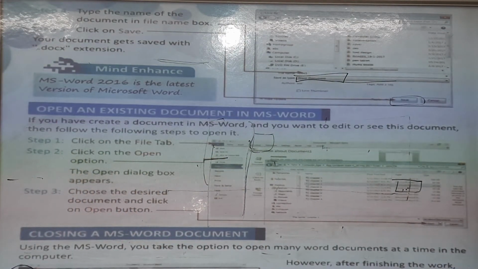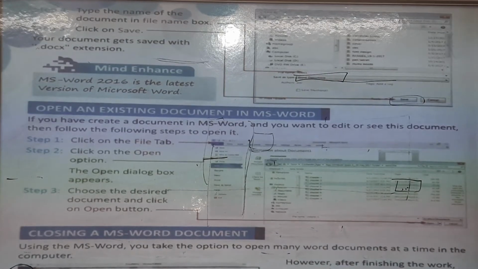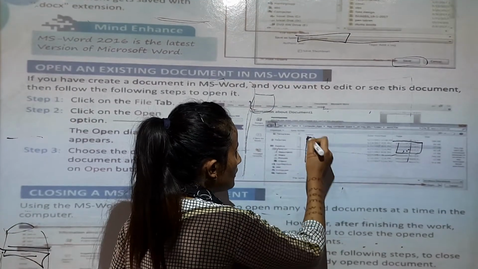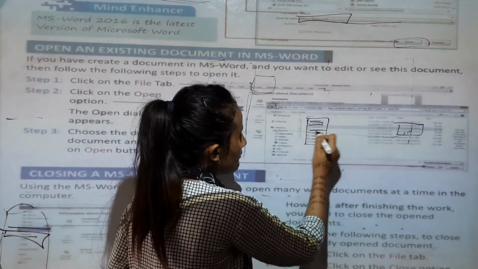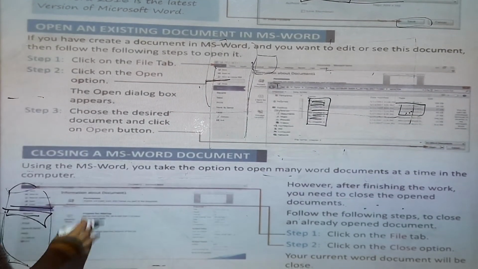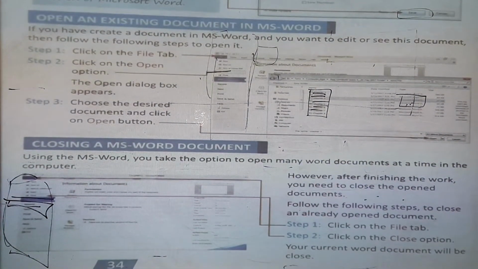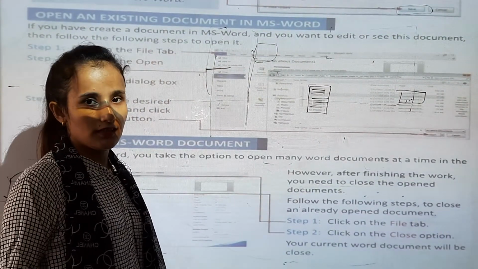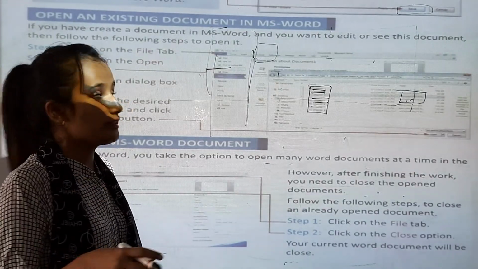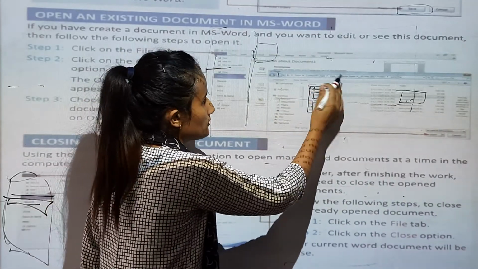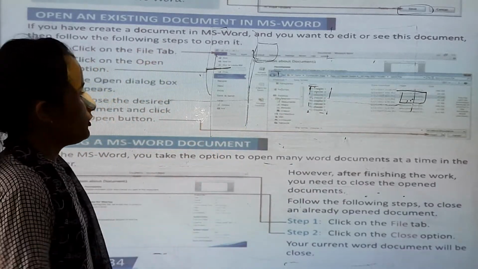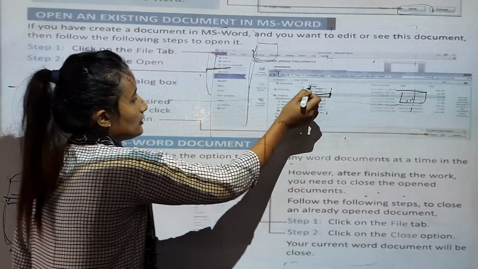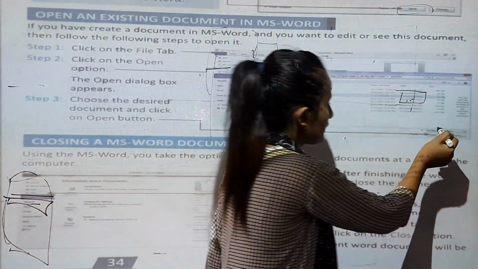Now the Open dialog box appears. So the box will appear there. So this is the folder name. These are the names of folders that you have saved. Okay. Now choose the desired document and click on the Open button. Where is your document? Where you have saved your document and under what name will be shown to you here in the features. Right now you have to select this. So this is the folder you want. So you will select and you will click here.